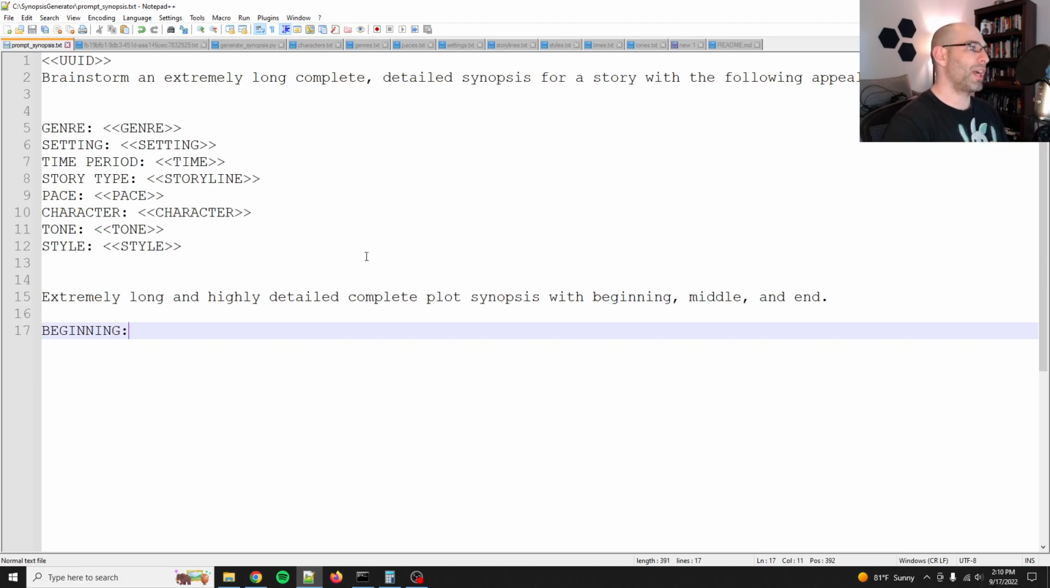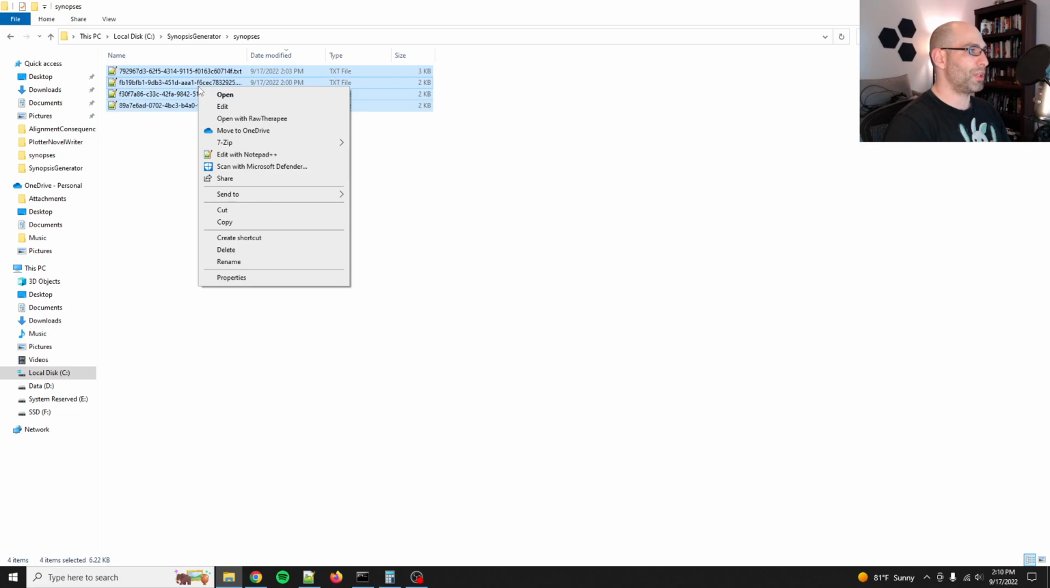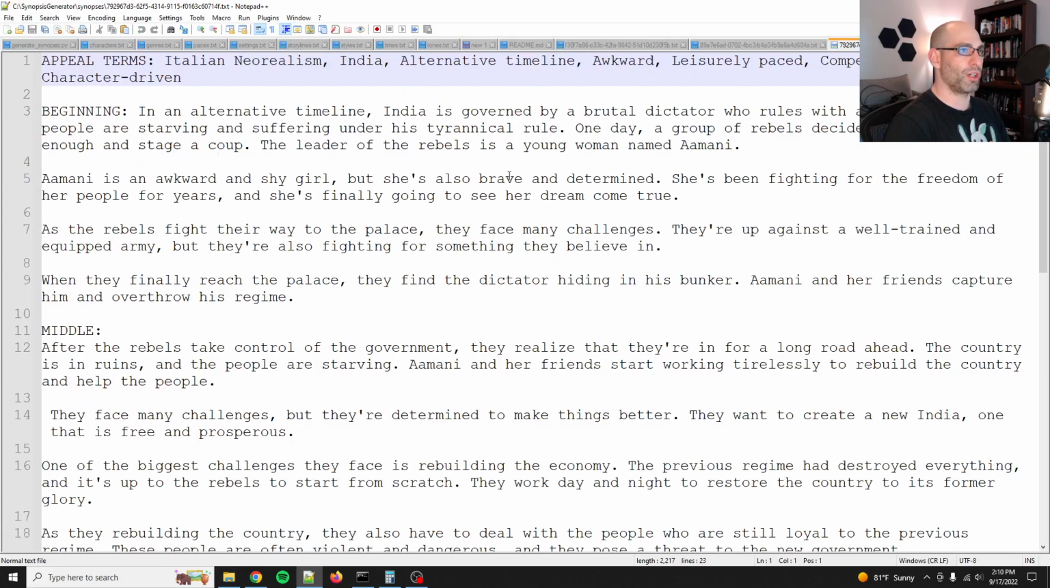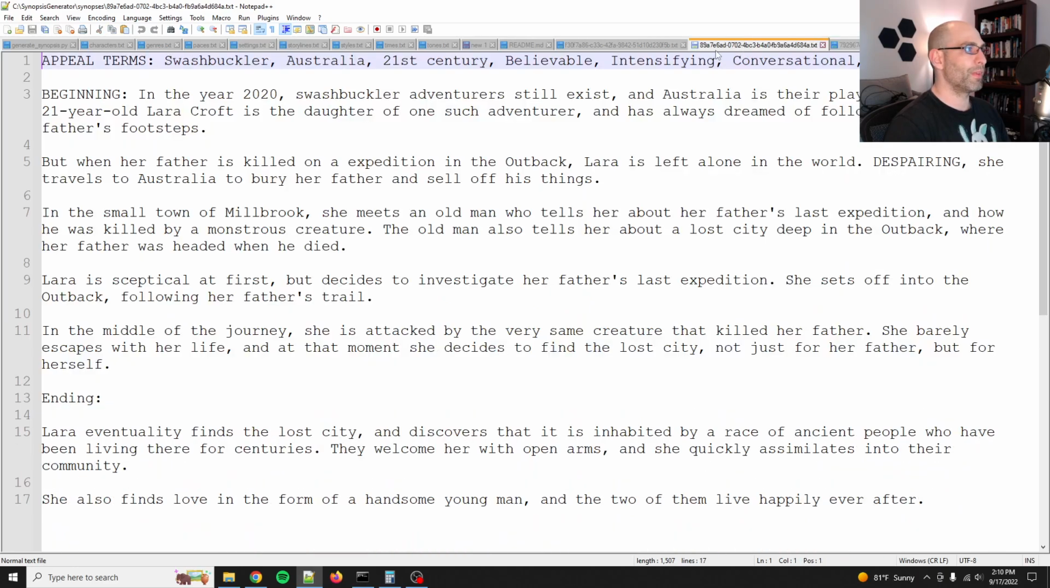Okay, so I got that, and then I generated. I've generated more than this, but these are the current ones that are pretty good. And so what I did was I stuffed it all in, so you get all the appeal terms right at the top, and then here's the story. Appeal terms: swashbuckler in Australia in the 21st century, believable, intensifying, conversational, moody, and plot driven. So in the year 2020, swashbuckler adventurers still exist, and Australia is their playground. 21-year-old Lara Croft.